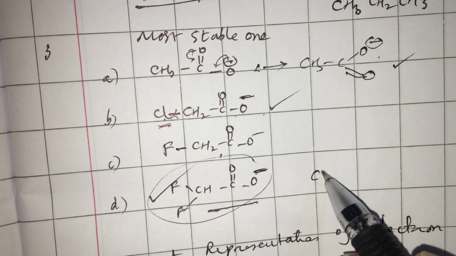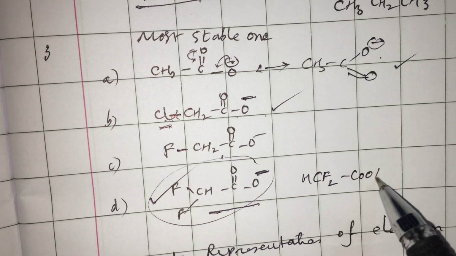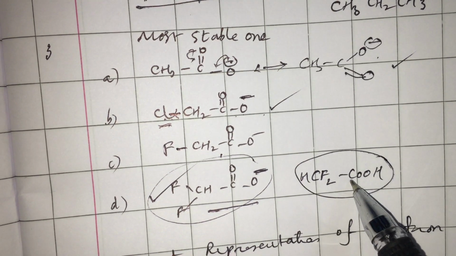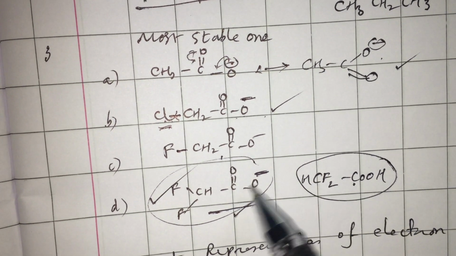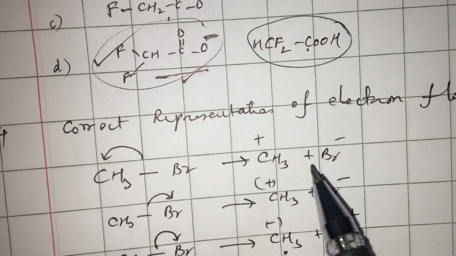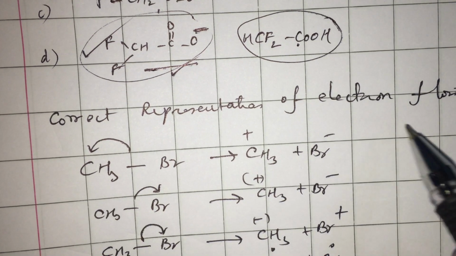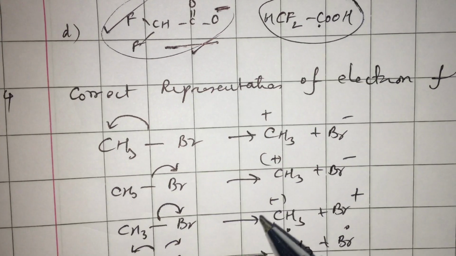So the corresponding carboxylic acid like this is most acidic, because that most readily loses H plus to give the stable carboxylate ion. How to represent electron motion? They gave 4 options. For a heterolytic cleavage, what is the right way to represent electron motion?